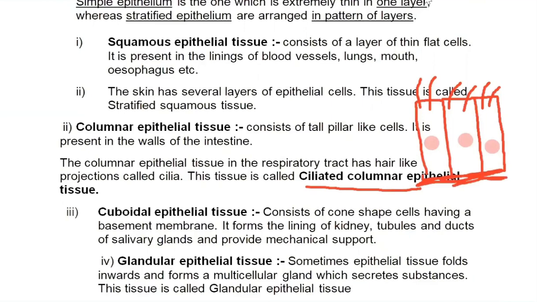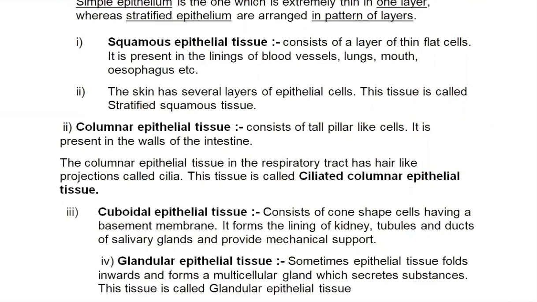Hope it's clear. Now we move to the next type of epithelial tissue, that is cuboidal epithelial tissue. It consists of cube-like cells. Oh, this is by mistake, it's written cone, but it should be cube-like cells. Cube-shaped cells having a basement membrane. It forms lining of kidney tubules, ducts of salivary glands, and its function is to provide mechanical support.